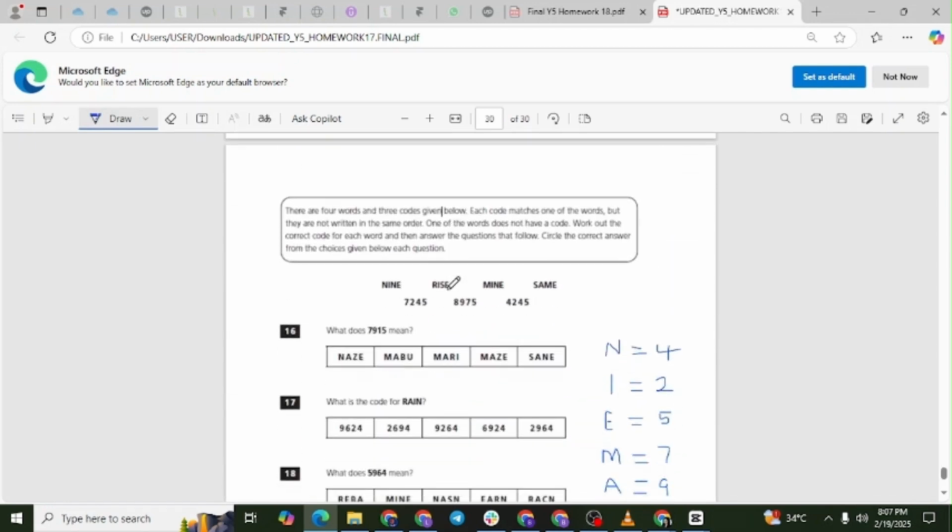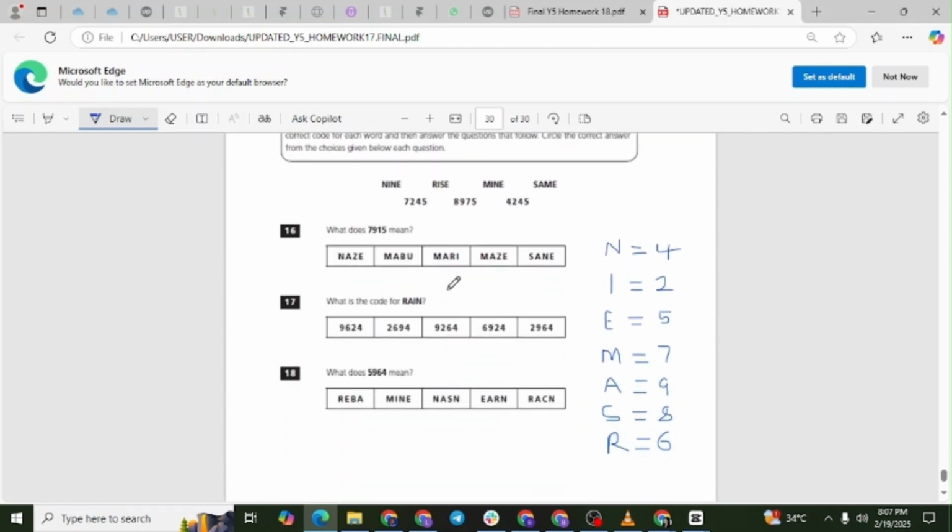We have 4 words: rain, mine, same, rise. We also have 3 codes: 4,245, 7,245, 8,975. Each code matches one of the words, leaving one word without a code. By analyzing shared letters and repeated digits, we see rain matches 4,245, mine matches 7,245, same matches 8,975. That leaves RISE without a code.